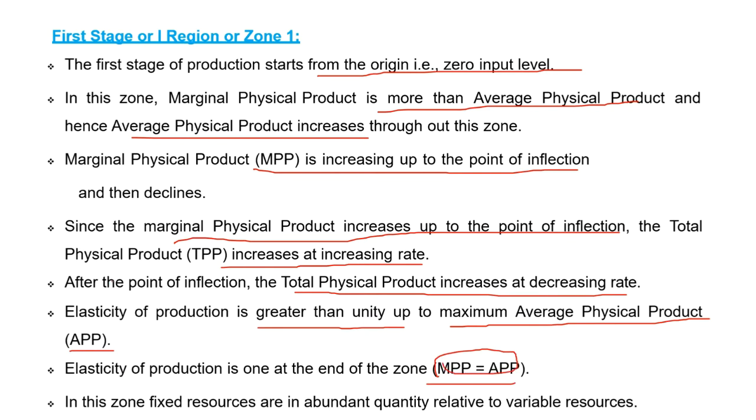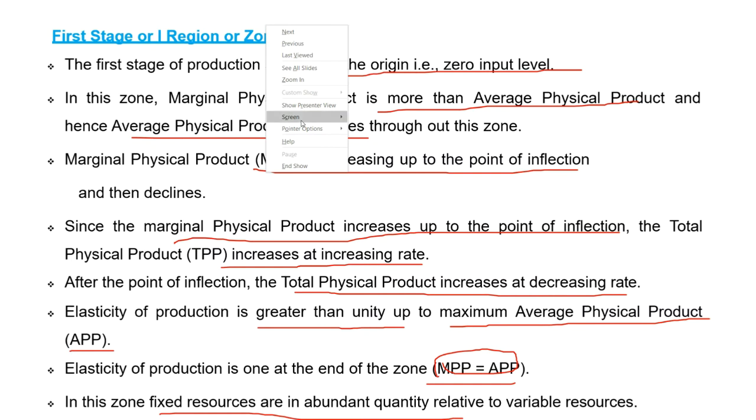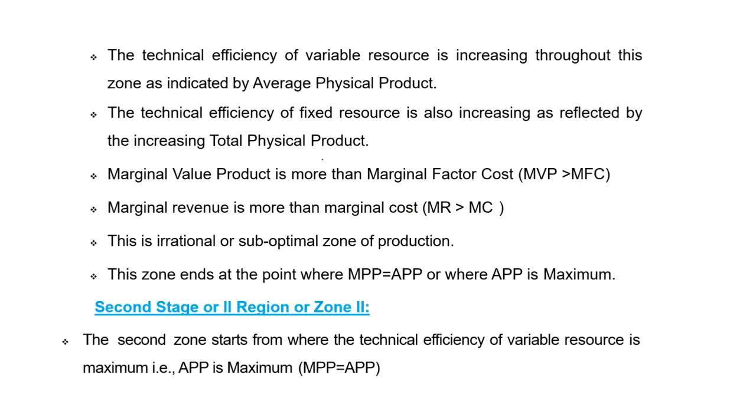In the first zone, fixed resources are abundant in quantity relative to variable resources. Let us see technical efficiency. In the first zone, the technical efficiency of the variable resource and the technical efficiency of the fixed resource are both increasing.